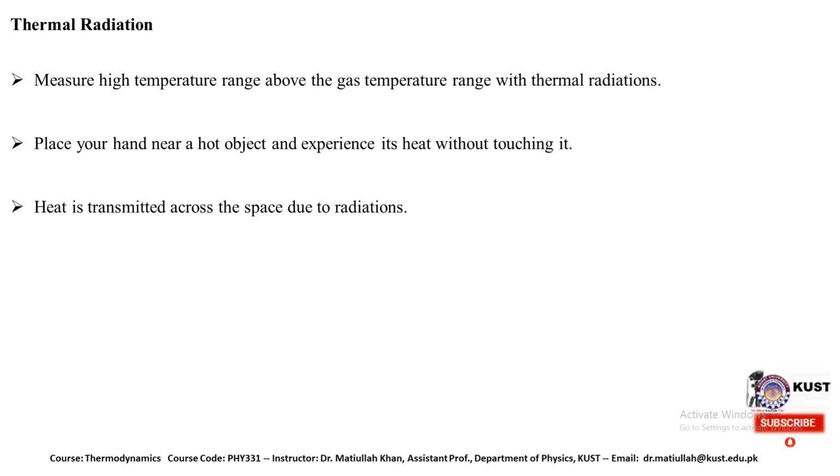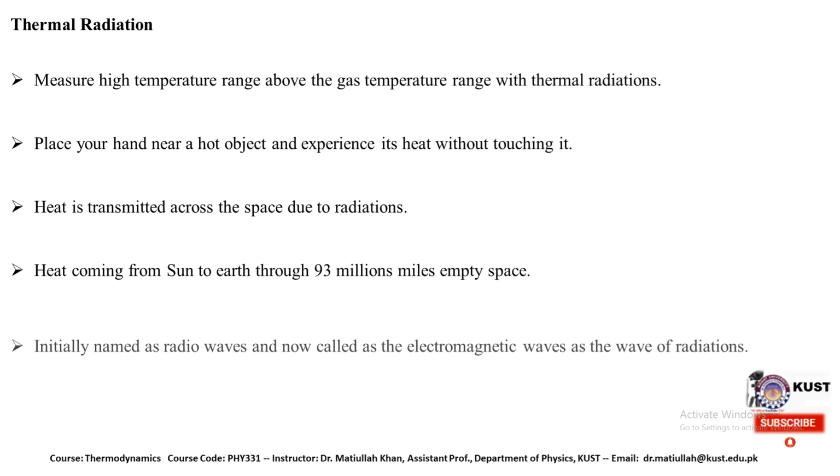Heat coming from the sun is also transmitted across space due to thermal radiation. The heat coming from the sun to the earth passes through 93 million miles of empty space. So it means that we don't need any medium for the transferring of thermal radiation from one place to another place. It is very interesting to us because the heat is transferred from the sun to us with the help of this particular type of radiation.